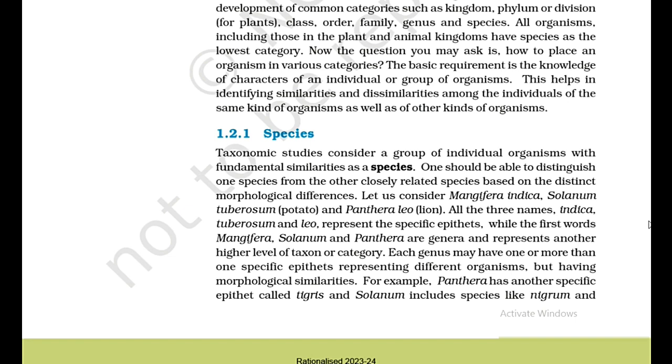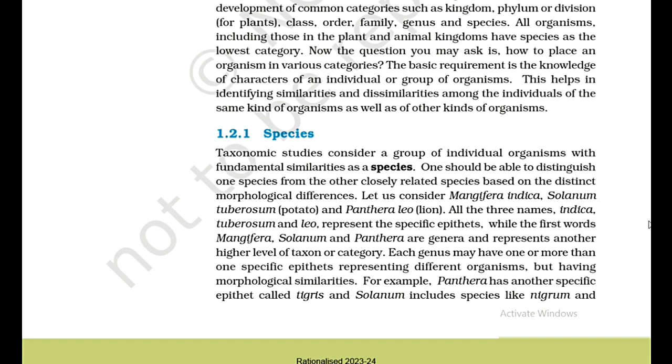1.2.1 Species. Taxonomic studies consider a group of individual organisms with fundamental similarities as a species. One should be able to distinguish one species from the other, closely related species, based on the distinct morphological differences. Let us consider Mangifera indica, Solanum tuberosum, potato, and Panthera leo, lion. All the 3 names, indica, tuberosum, and leo, represent the specific epithets, while the first words, Mangifera, Solanum, and Panthera, are genera and represent another higher level of taxon or category.